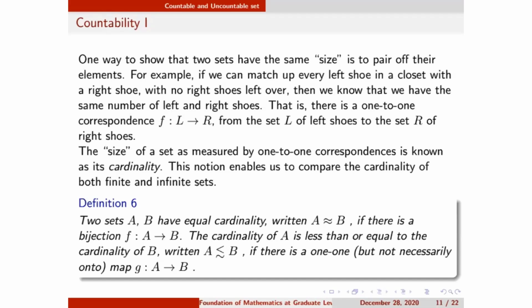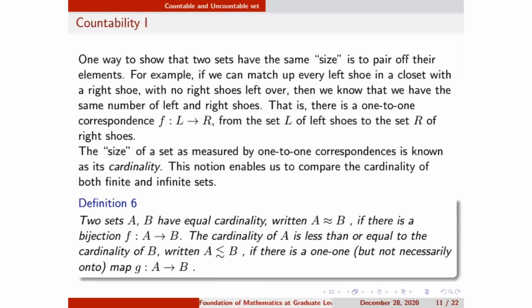Now we have definition 6, which defines that two sets A and B have equal cardinality, meaning they are numerically equivalent, written by this similarity symbol, if there is a bijection between A and B. Bijection means I can define a map which is 1-1 and onto. If two sets are there and I can define such a map between them, I will say these two sets have the same number of elements, or are numerically equivalent.